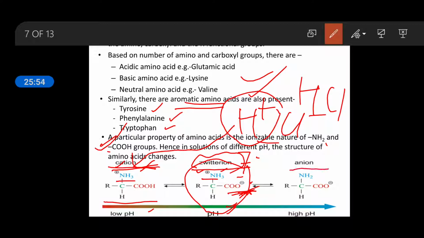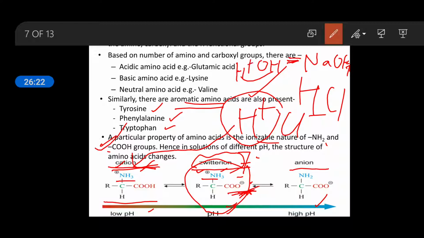And it becomes an anion when the condition is reversed, meaning high pH. High pH means basic solution. If we place the amino acid in a basic solution, for example NaOH, then you know Na plus and OH minus will be there. So more OH minus ion is here. It has a tendency to receive the hydrogen and become H2O.